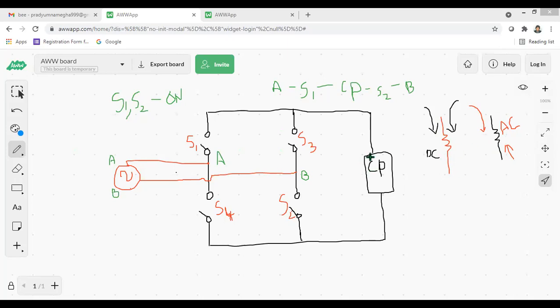Now, CP stands for cell phone. I want to charge my cell phone. The rectifier circuit is also called a cell phone charger. What will it do? It converts dash current to dash current. Anyone tell me? You connect the cell phone charger to the switchboard. What will it do? It converts AC to DC. AC to DC. So what is that circuit?